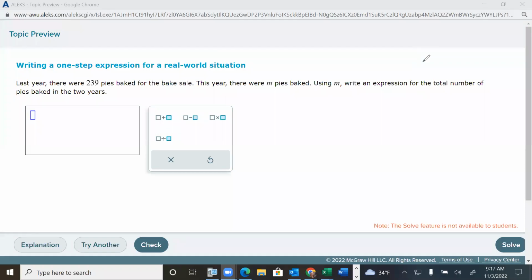Alrighty, so on this, it just says write an expression. We're not solving for anything. We're just creating an expression. And incidentally, there's a difference between expression and equation. An equation contains an equal sign, but an expression does not. So the mathematical statement that we're about to write, an expression, is not going to contain an equal sign. Otherwise, they'd say equation. All right.